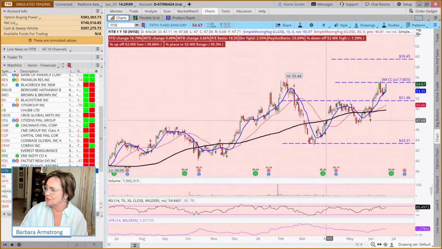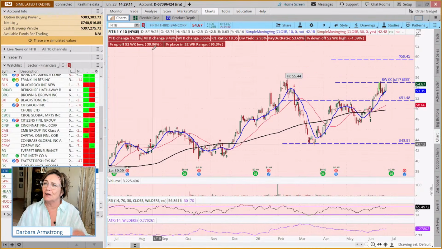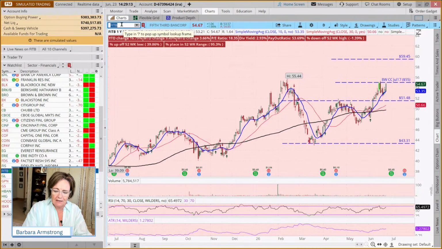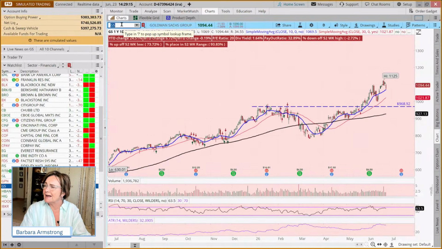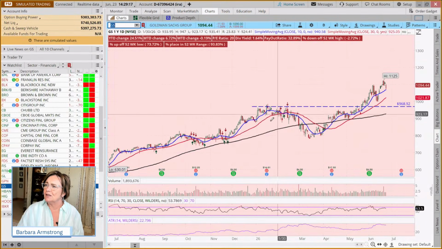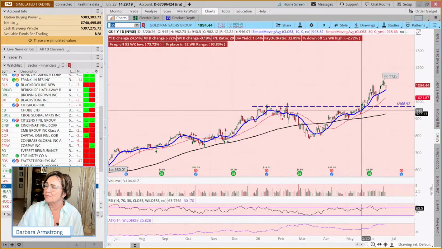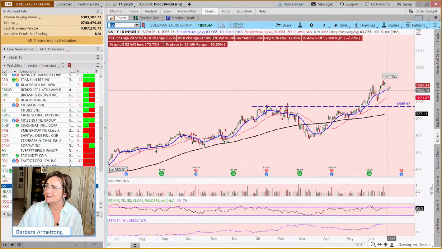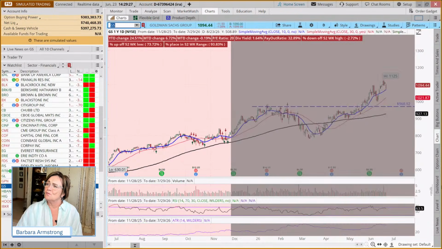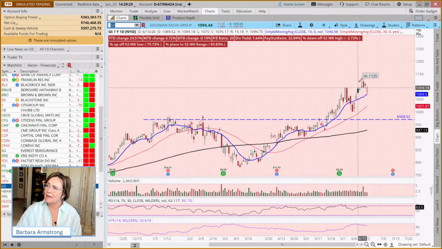But if we wanted to just add this to our portfolio, that would be a possibility. We could look at Goldman Sachs. And this one was consolidating, but broke out, took off, and then one would argue this is a bull flag, came back. And today, one of your guidelines with this bull flag type pattern